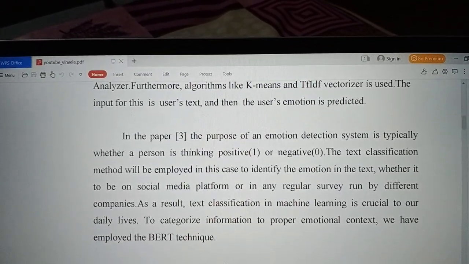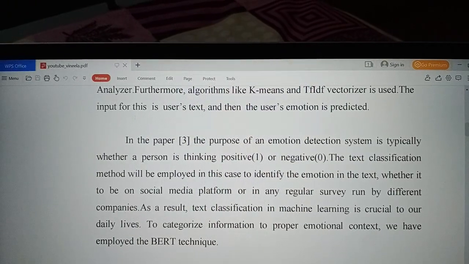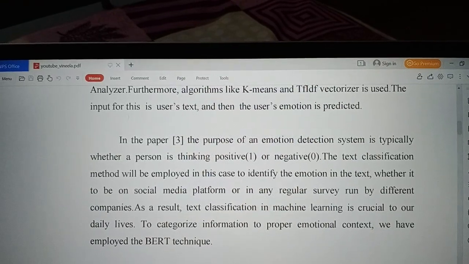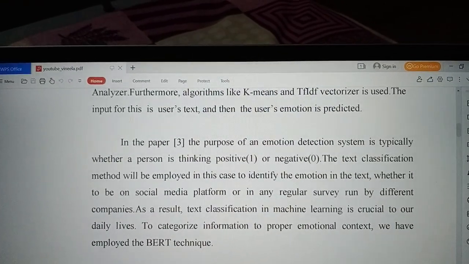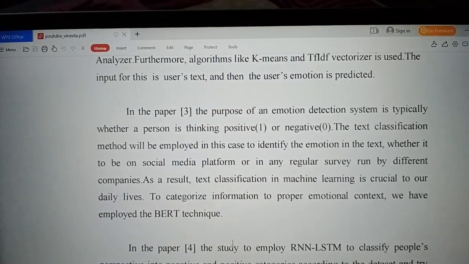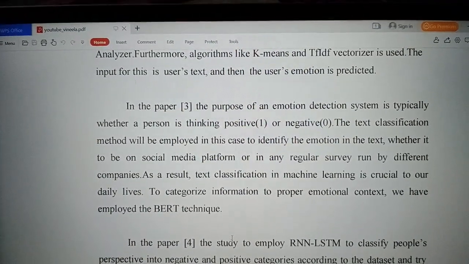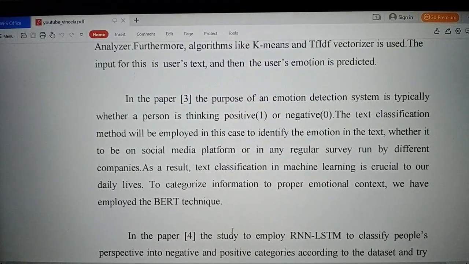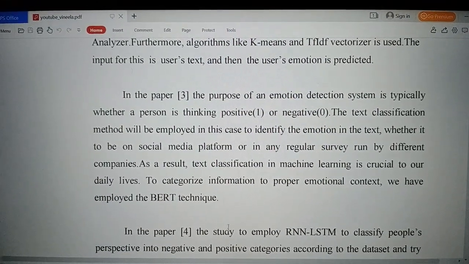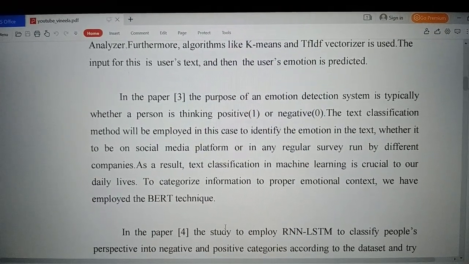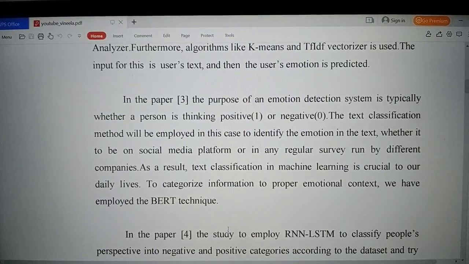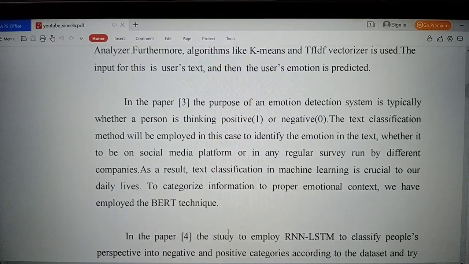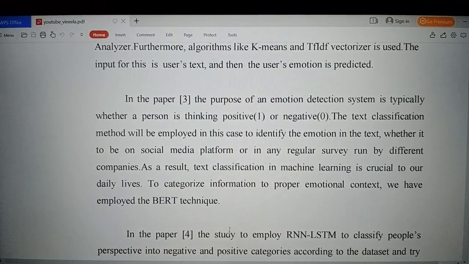In paper 3, the purpose of an emotion detection system is typically to determine whether a person is thinking positive or negative. The text classification method will be employed in this case to identify the emotion in the text, whether it be on a social media platform or in any regular survey run by different companies. As a result, text classification in machine learning is crucial to our daily lives. To categorize information into proper emotional context, we have employed the bittered technique.